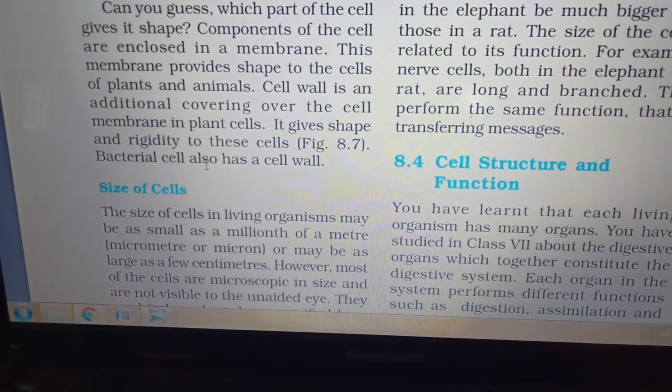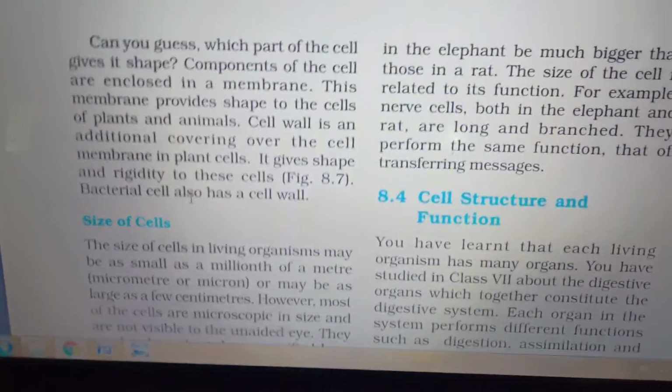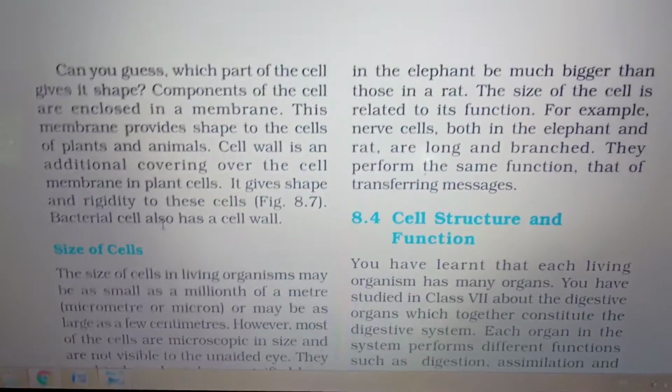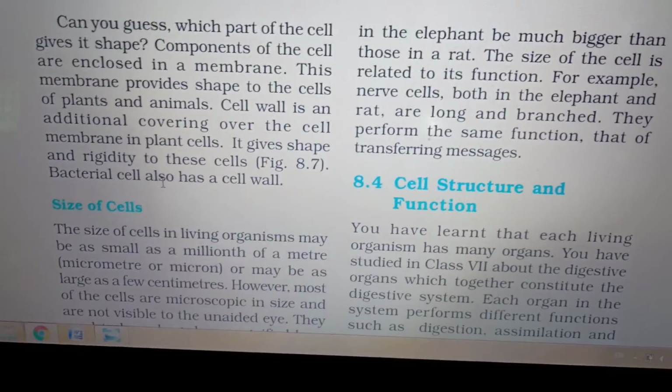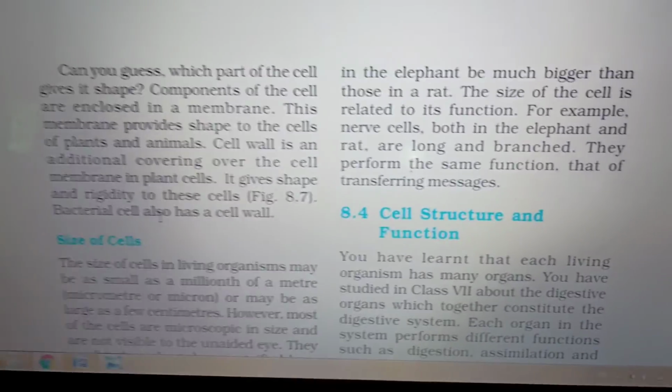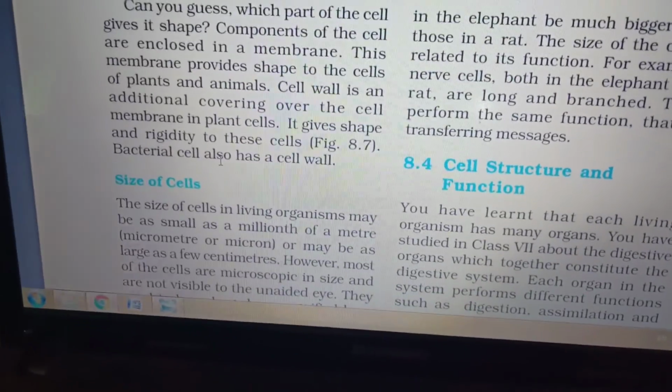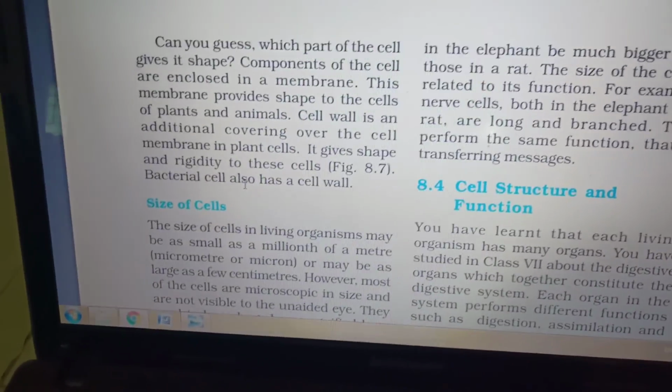Okay, and today let's stop with this. In the next class we will see about the cell organelles. We'll see about the function of the cell organelles and the other cell structure and function, and then other parts of the cell.